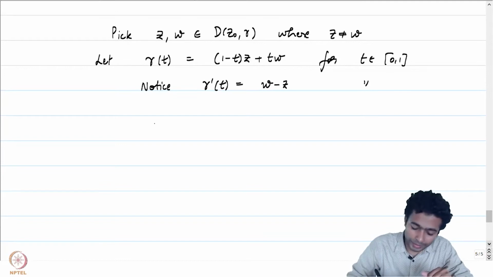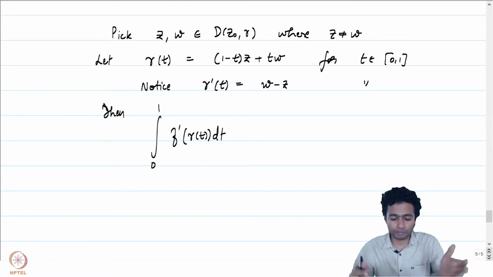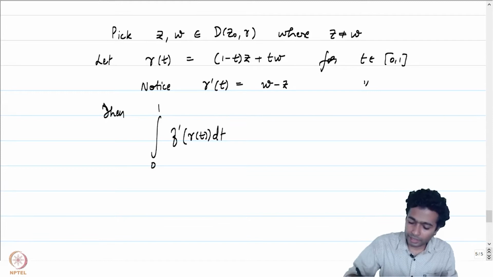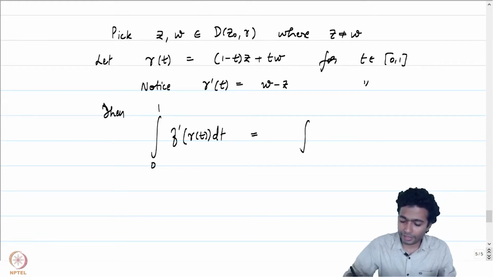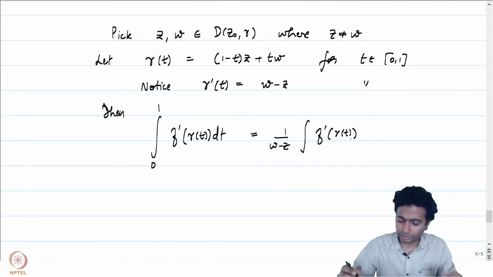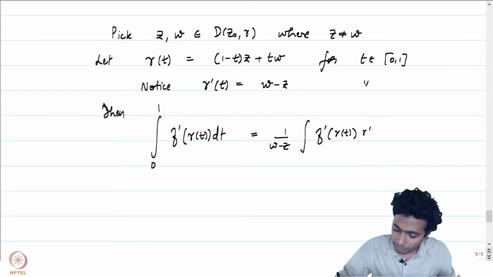Now, if you try to integrate f prime of gamma of t dt from 0 to 1, notice that this is a real integral once we break it up into real and imaginary parts. We can multiply and divide by w minus z here, and w minus z being a constant will come out, and w minus z is also the same as gamma prime of t.